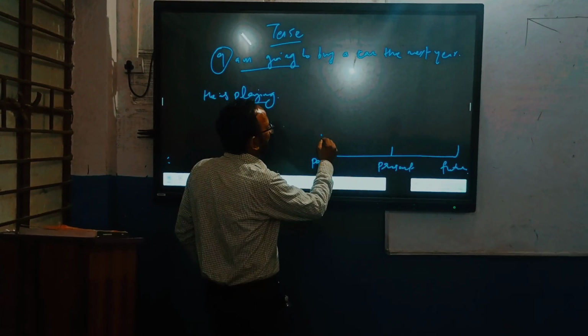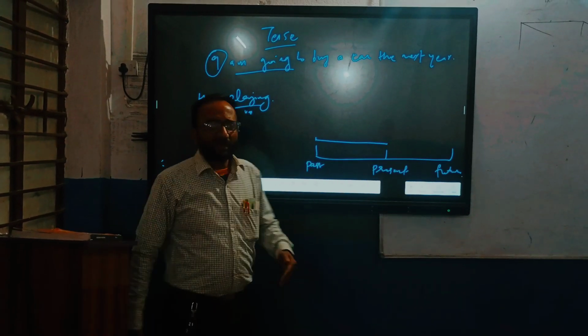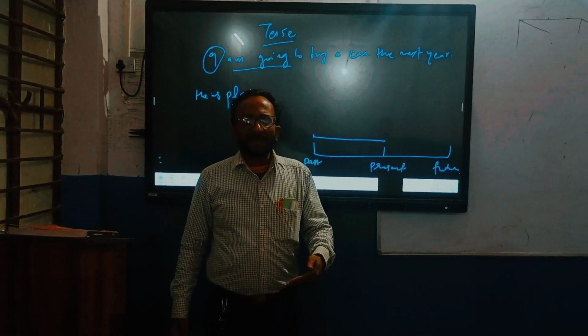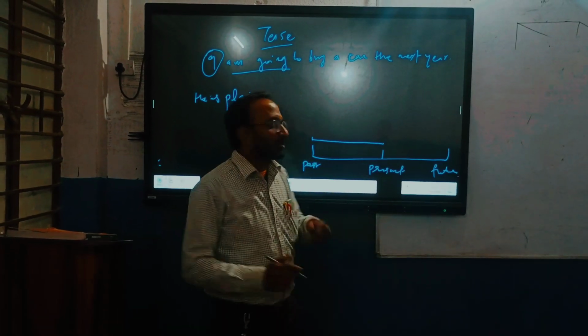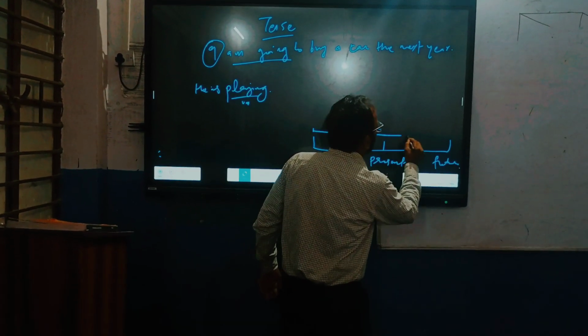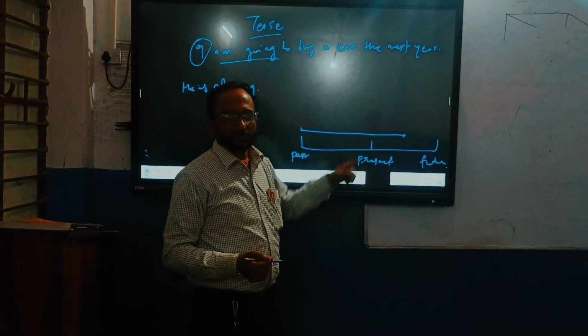So the action started somewhere in the past, it came to present. और वो खेल रहा है, तो जाहिर सी बात है आने वाले फ्यूचर टाइम में भी थोड़ी देर तक वो खेलता रहेगा. So this action may continue up to the future also.